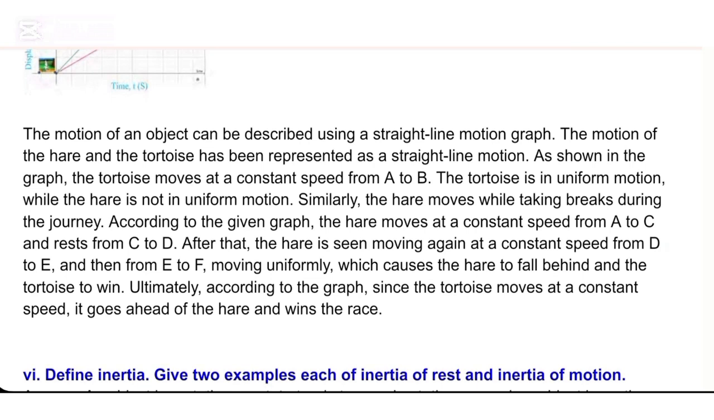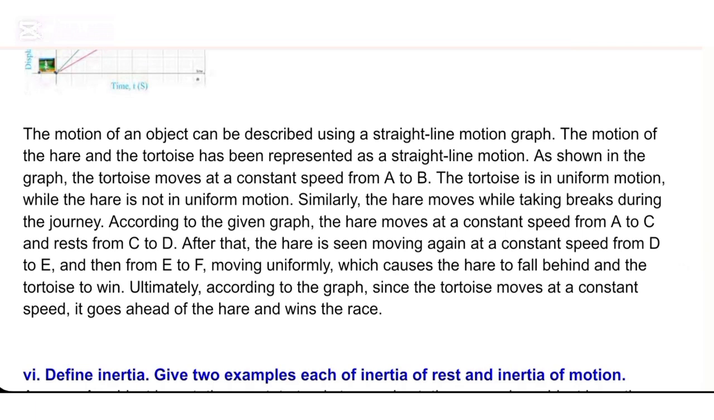As shown in the graph, the tortoise moves at a constant speed from A to B. The tortoise is in uniform motion, while the hare is not in uniform motion. Similarly, the hare moves while taking breaks during the journey. According to the given graph, the hare moves at a constant speed from A to C and rests from C